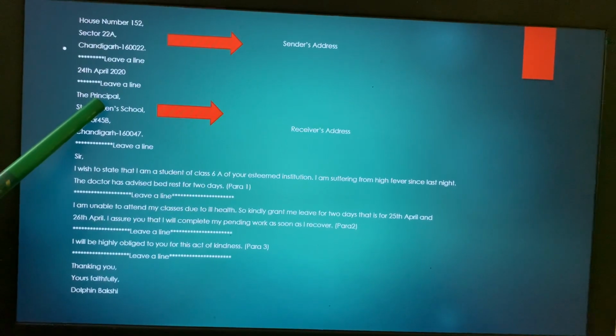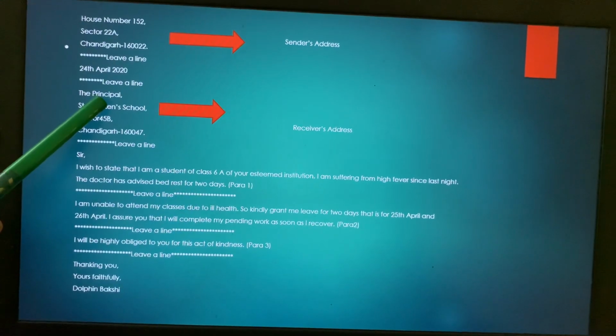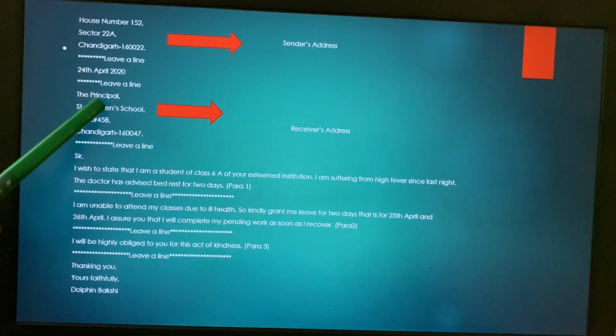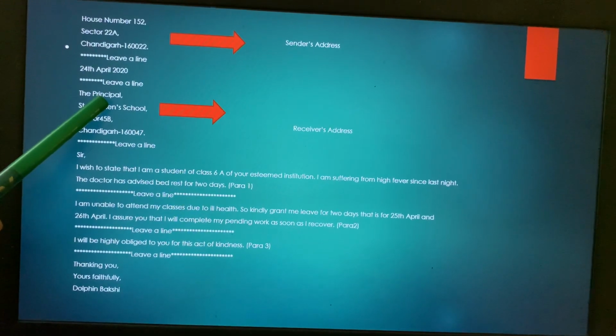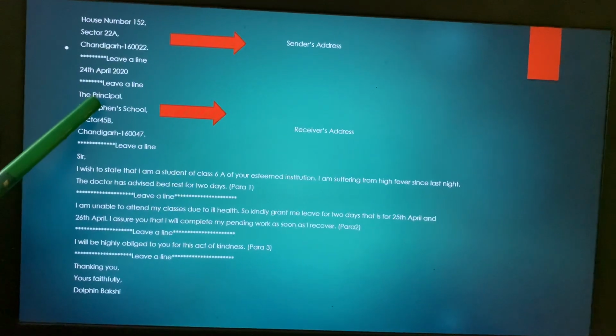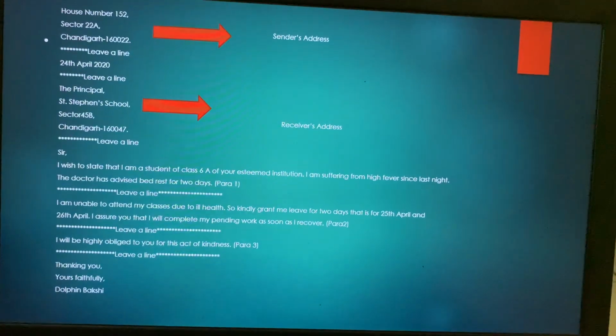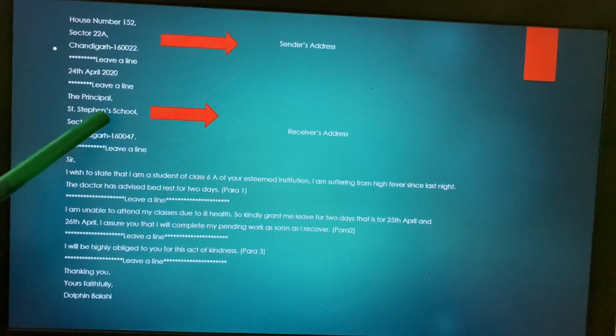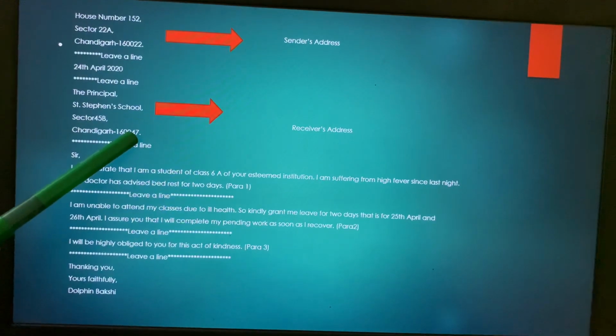Most of the times you go wrong with this spelling. You write P-R-I-N-C-I-P-L-E. Children, that is the science principle. We are not going to use that spelling here. The head of the institution has this spelling, P-R-I-N-C-I-P-A-L. Okay, so be careful about it. The principal, comma, St. Stephen's School, comma, sector 45B, comma, Chandigarh, followed by a pin code.